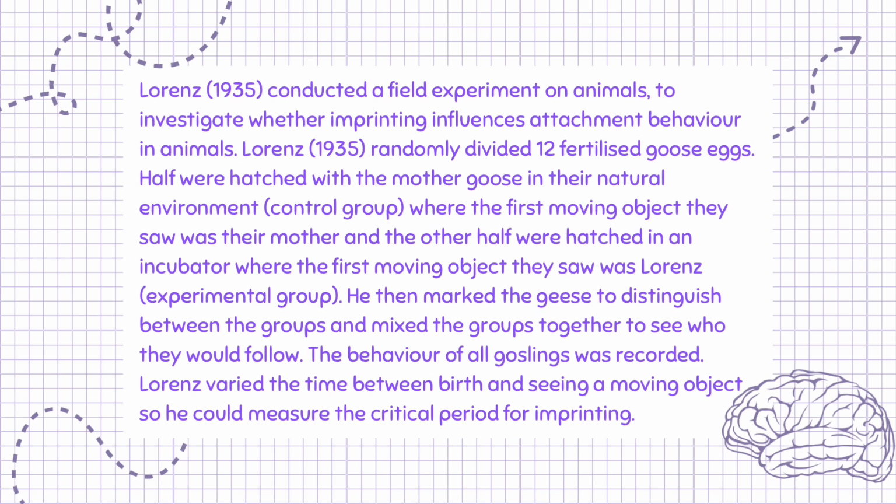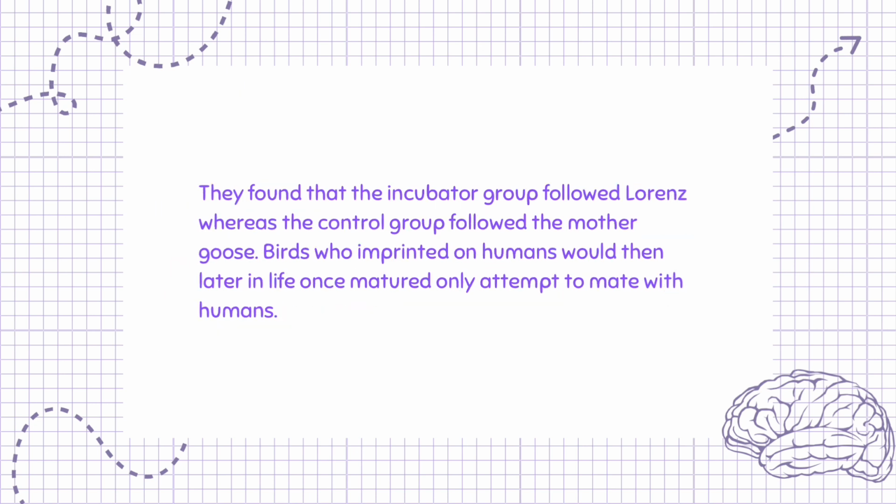Lorenz varied the time between birth and seeing a moving object so he could measure the critical period for imprinting. They found that the incubator group followed Lorenz, whereas the control group followed the mother goose. Birds who imprinted on humans would then later in life, once matured, only attempt to mate with humans.